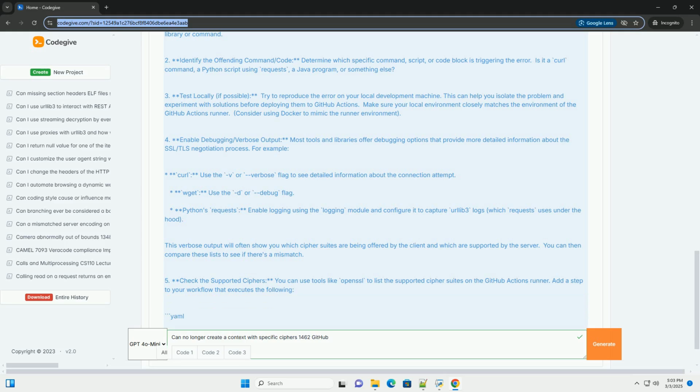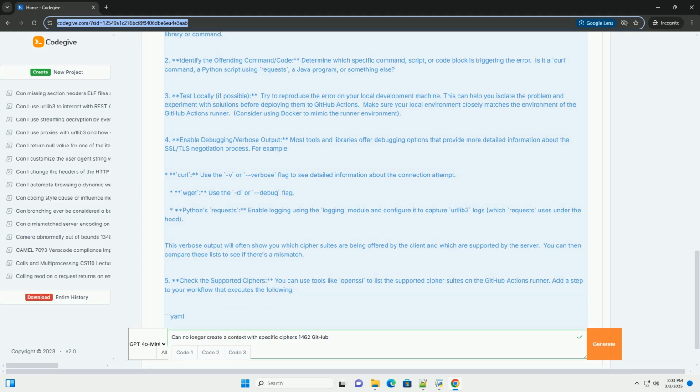For Python's requests, enable logging using the logging module and configure it to capture urllib3 logs, which requests uses under the hood. This verbose output will often show you which cipher suites are being offered by the client and which are supported by the server. You can then compare these lists to see if there's a mismatch.